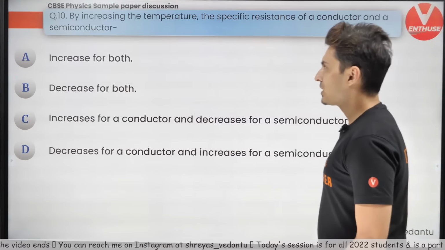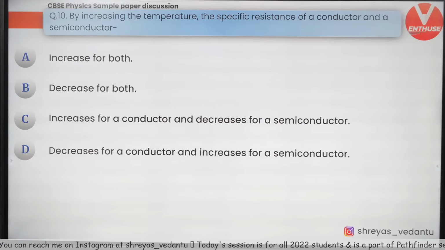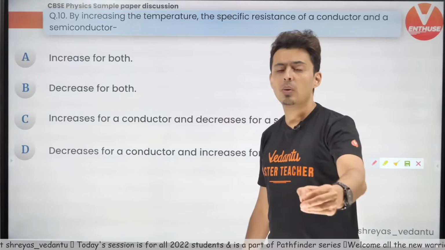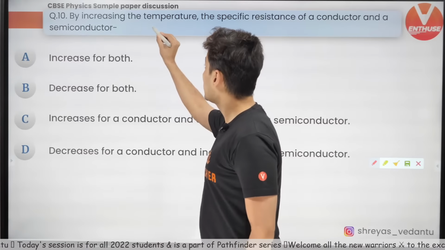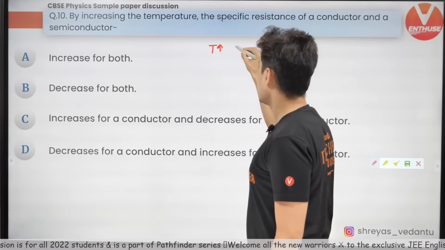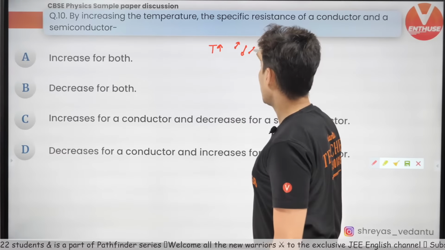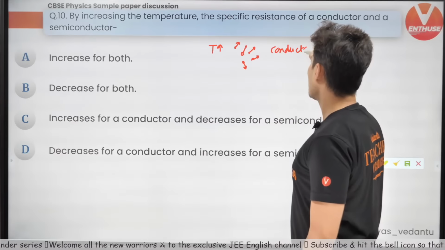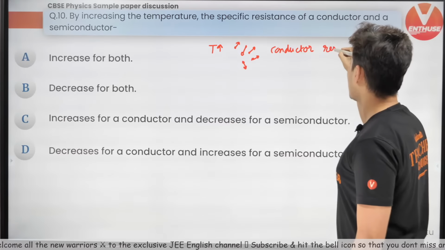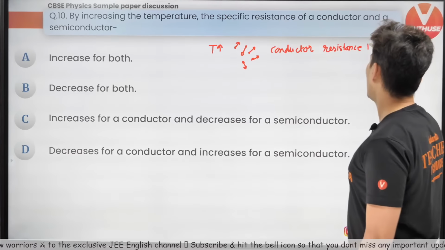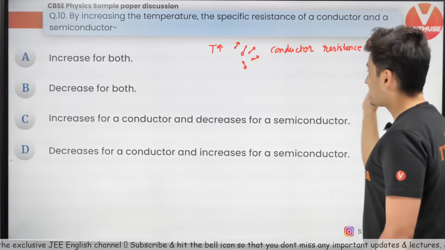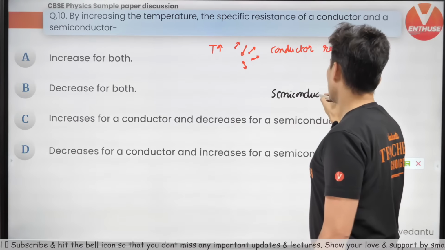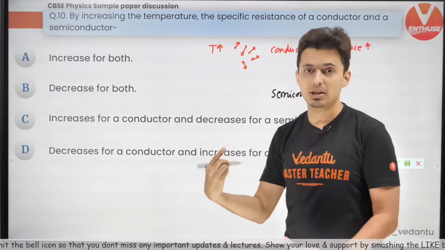All right. Next question. By increasing the temperature, the specific resistance of a conductor and a semiconductor... this is something which you should know as it is. Whenever temperature increases, the randomness increases, energy increases, and for a conductor, the resistance will also increase. But for a semiconductor, they have negative coefficient of thermal resistance.